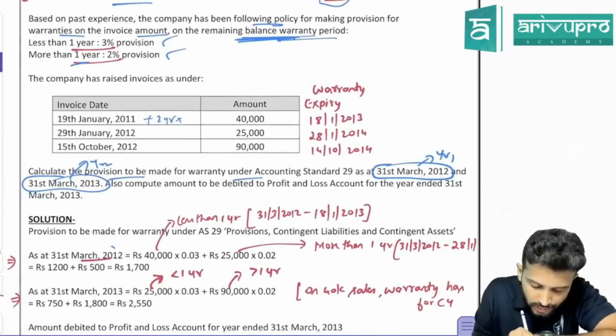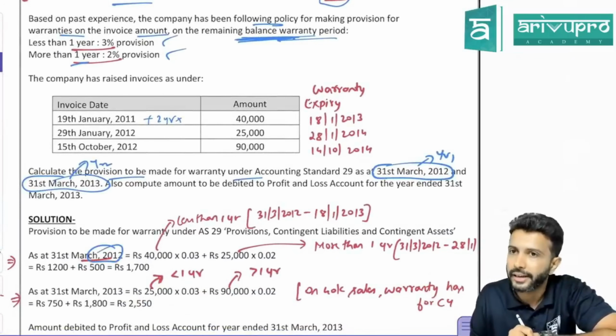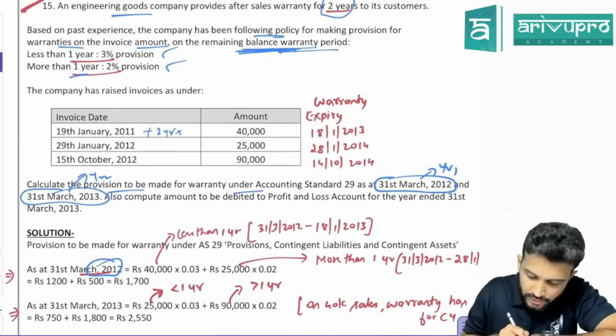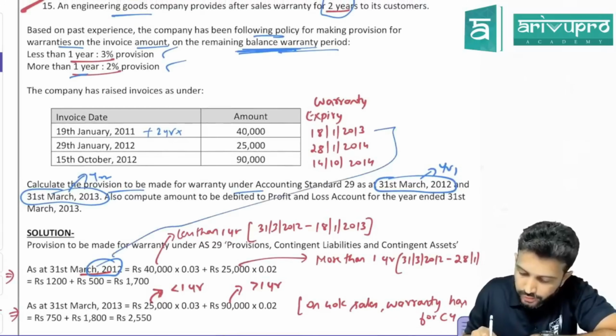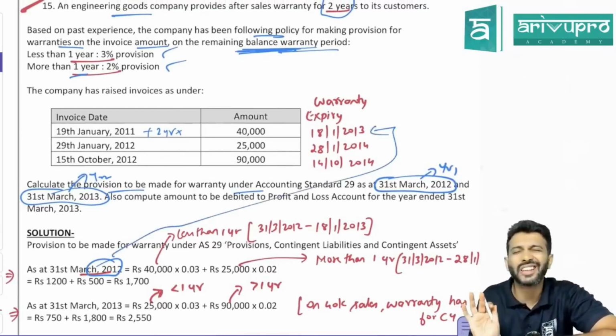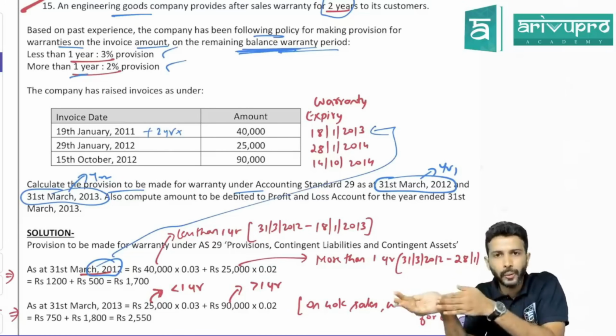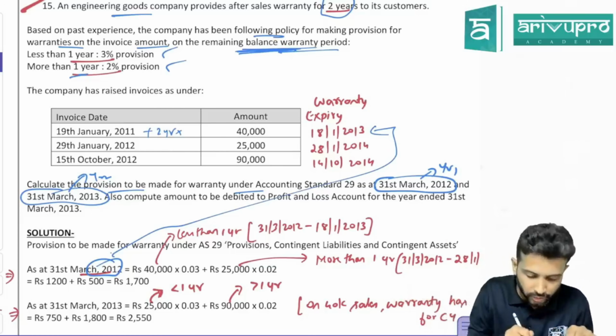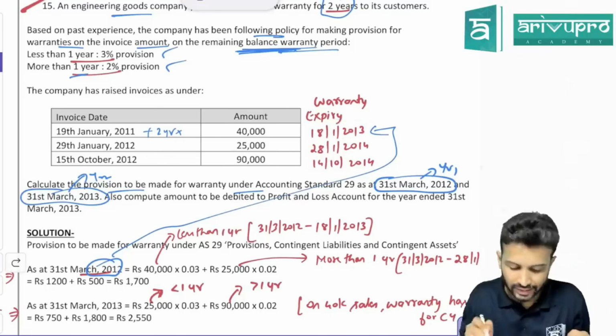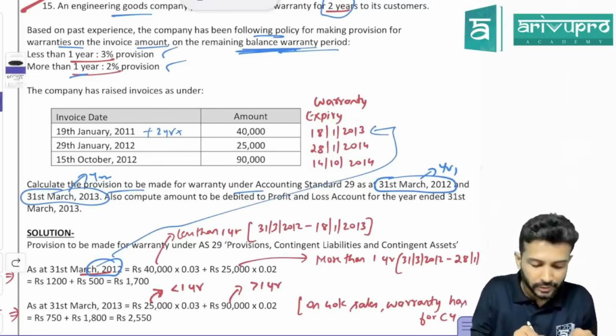You are on 31st March 2012 now. First year ending date. Check, sir. Count from 31st March 2012, you count till 18th January 2013. I don't want the exact number. I just want to know whether it is more than 1 year or less than 1 year. From here to here, you count 31st March 2012 to 19 January 2013. How much period?